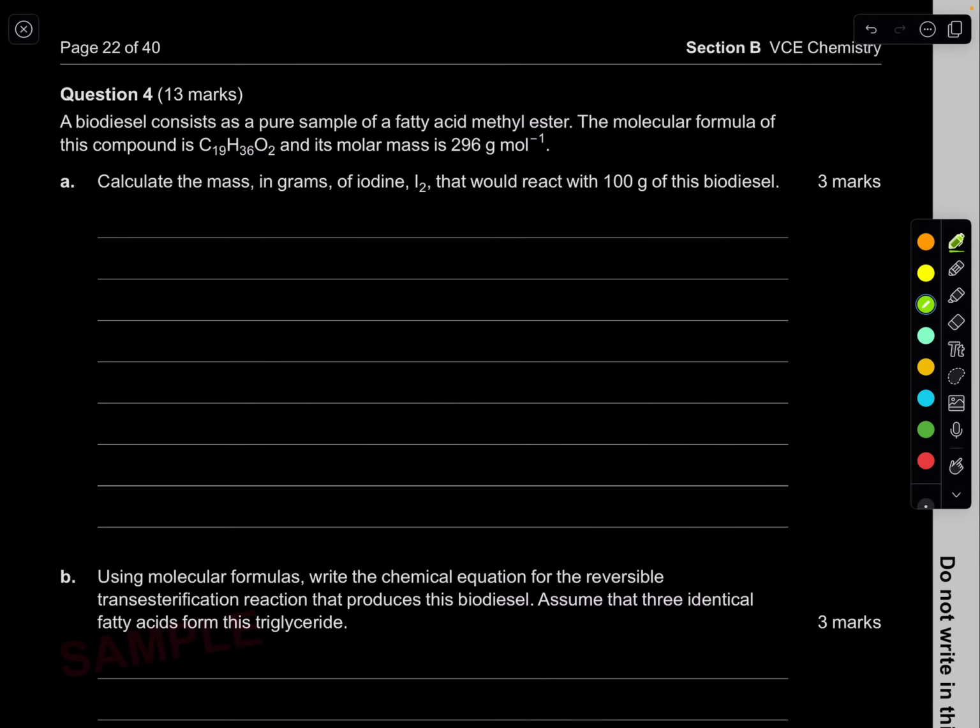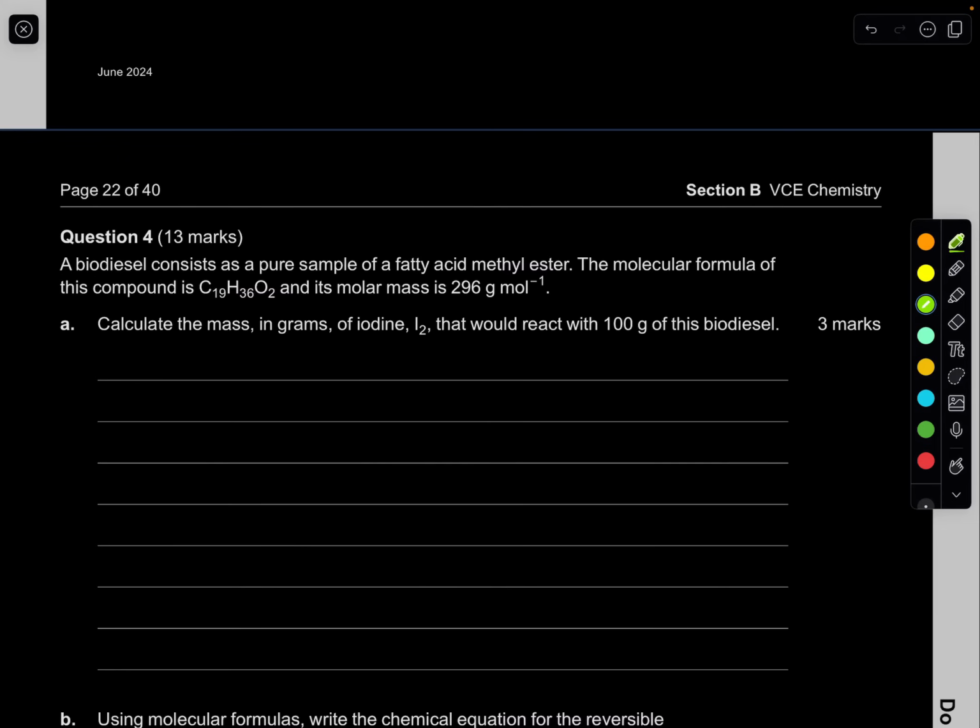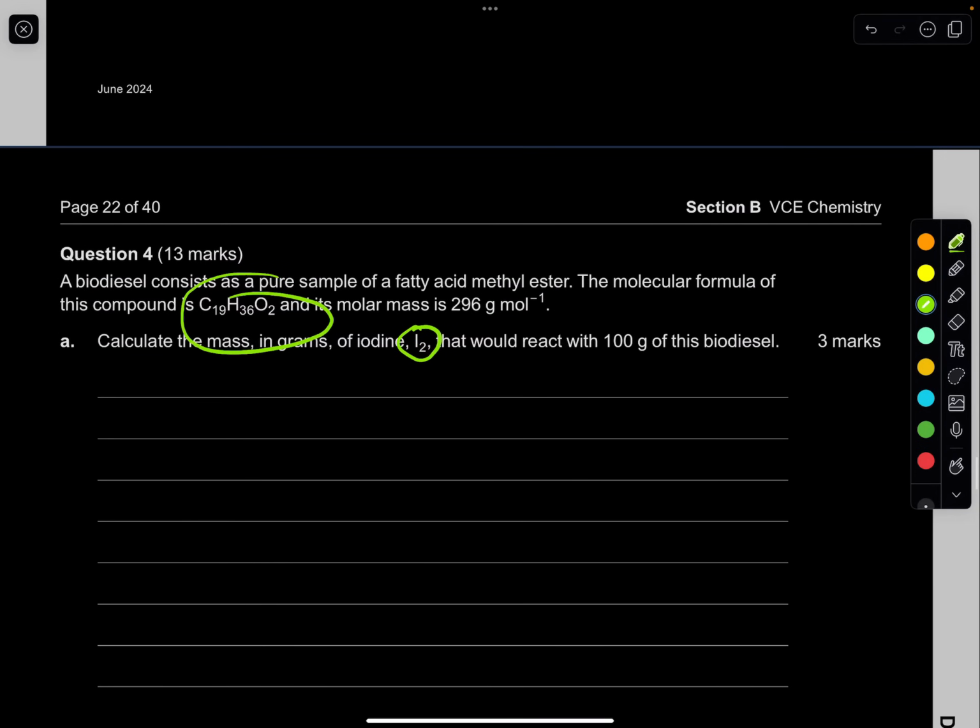All right, easy. So we need to think. Remember, when you're reacting iodine, this is going to go for an addition reaction. So iodine will only react if this compound has double bonds. If it has no double bonds, it's not going to react. If it does have a double bond, then it does react, because it will go for an addition reaction. So now you need to determine how many double bonds there are in this molecule.